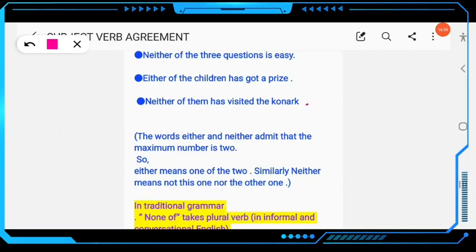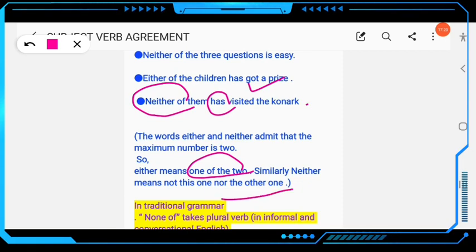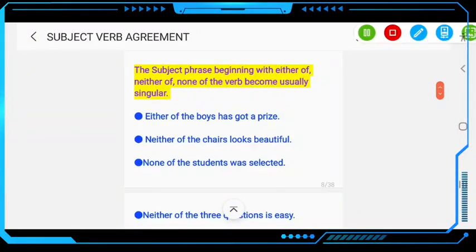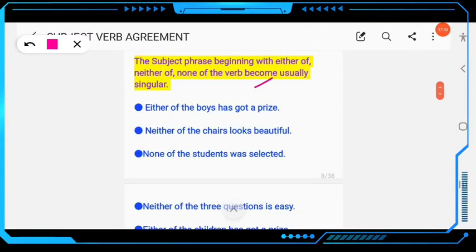neither of them has visited the Konark, okay, neither of them. So here, you know, the verb will be singular, okay, neither of them has visited. The words either and neither admit that the maximum number is 2, okay. Either means one of the two, and similarly neither means not this one nor that one, clear? But in traditional grammar none of takes a plural verb. This is used in informal and conversational English. So now we should use the first one, okay, this rule.